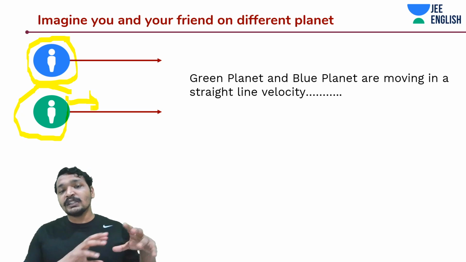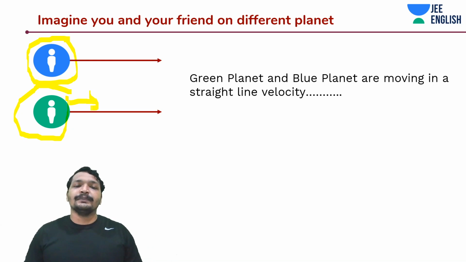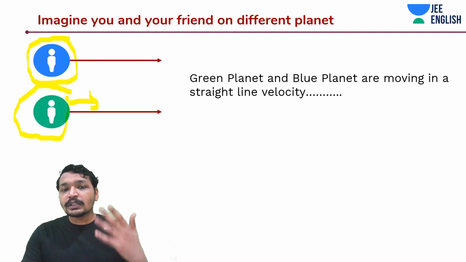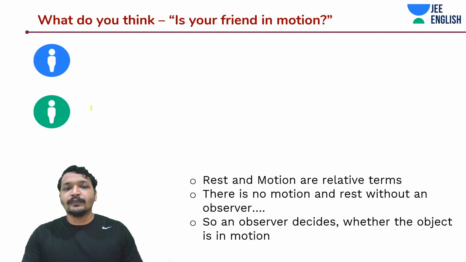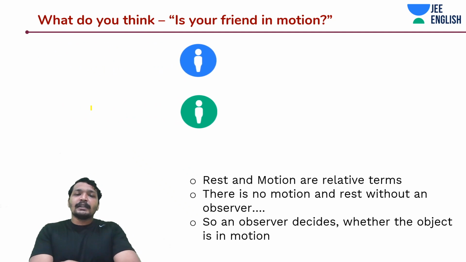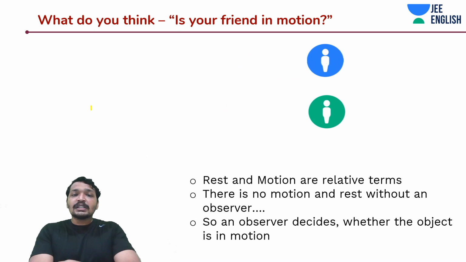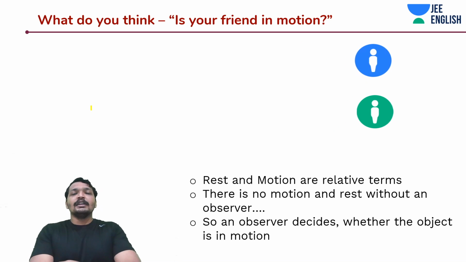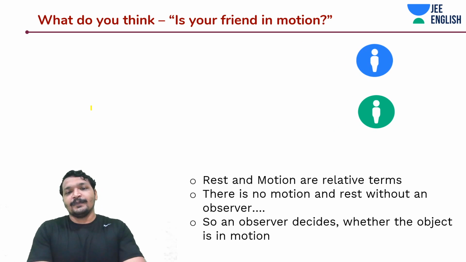Now you are both moving with the same velocity in the same direction. What do you think is going to happen? Think about huge systems like planets. In this case, you would see your friend as if he's not moving anywhere.